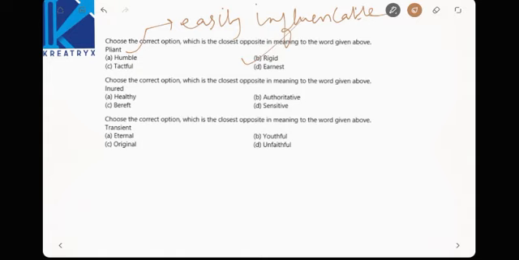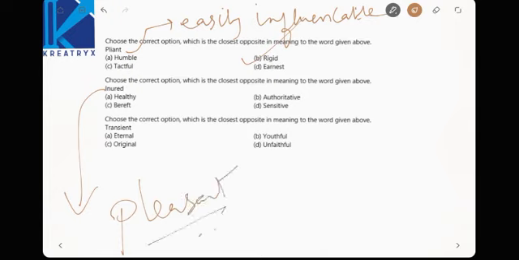Choose the correct option which is closest opposite in meaning. It seems. Inured means pleasant. We have seen the same meaning before, right? Pleasant, and the exact opposite must be unpleasant. These are all pleasant things. A, B, D. Now barefoot is unpleasant, right? Unpleasant. This is the opposite.